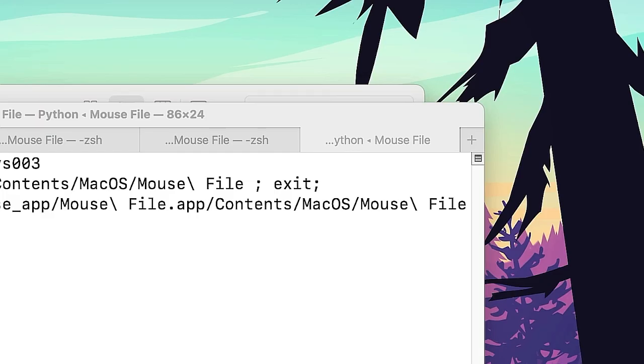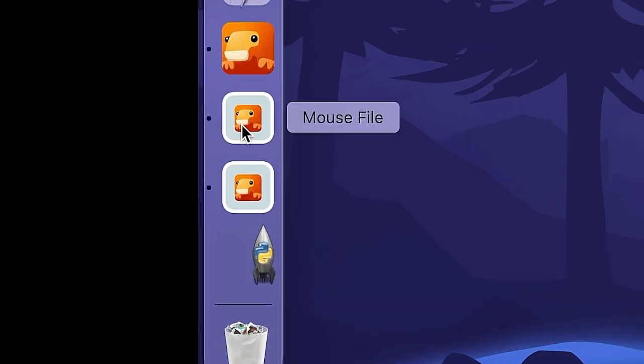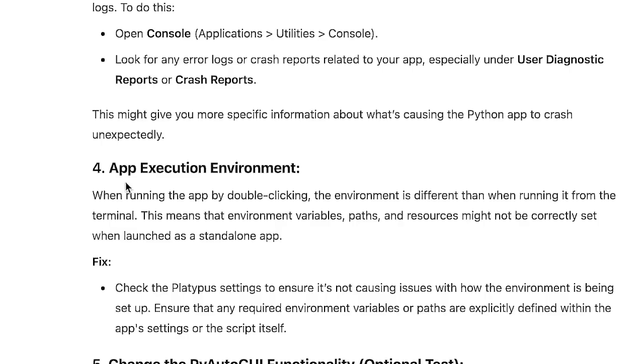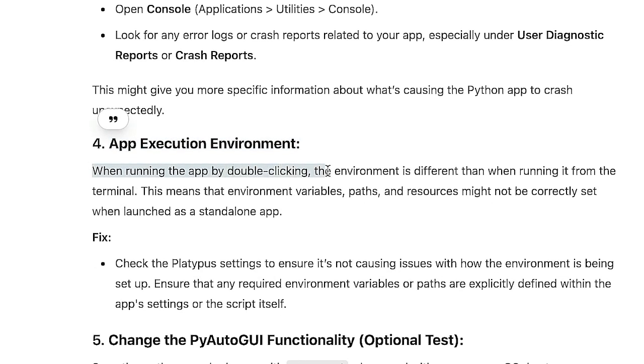Oh. We were all hyped for that and it didn't work. It does work if I run it from the terminal, but if I open it normally, there's a rocket ship. And there's two mouse files, two of the files and also a rocket ship. I'm so close to getting this to work. I think I found something. App execution environment. When running the app by double-clicking, the environment is different than when running it from the terminal. So maybe that's why it doesn't work.